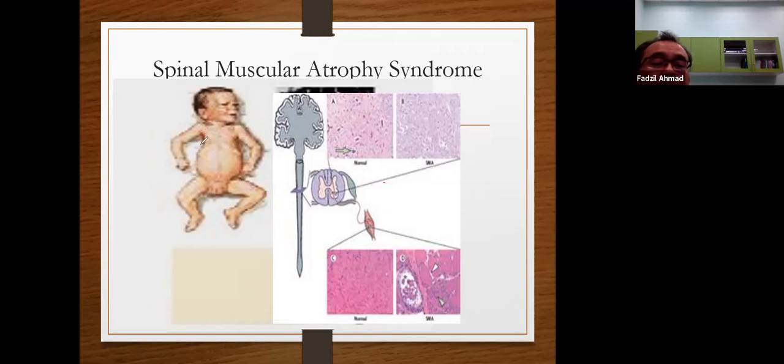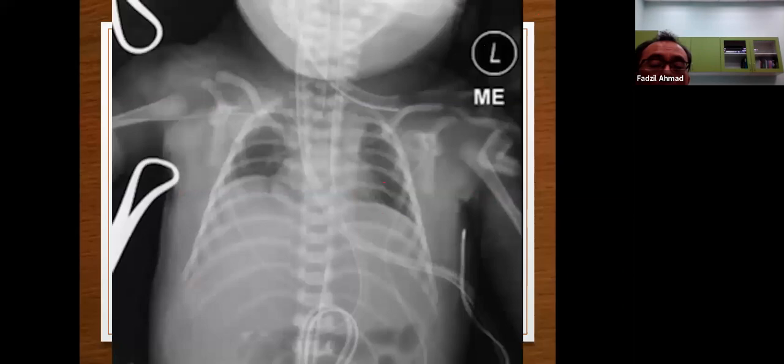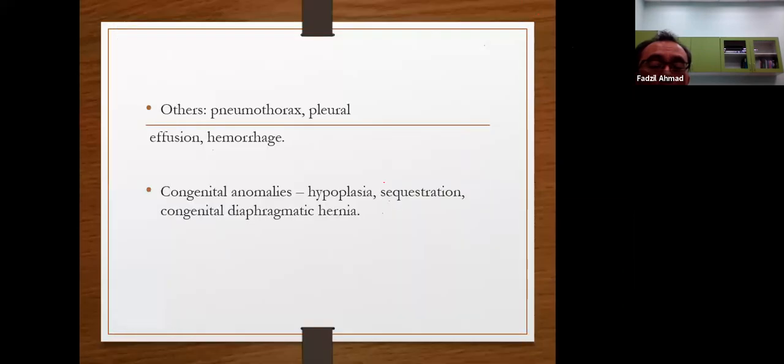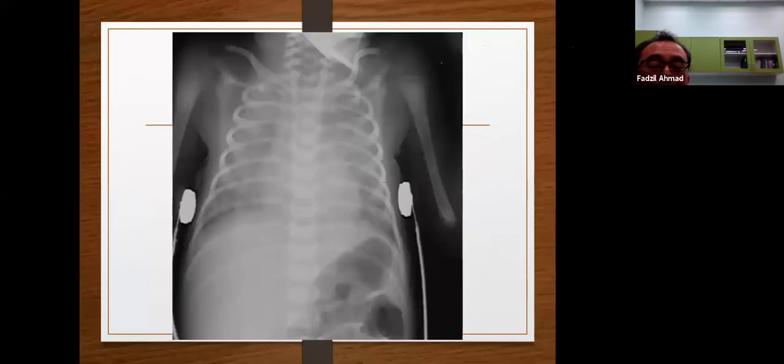Usually this is type 1, SMA type 1. There are many types of SMA. Type 1 is the one that you can see when the patient is a newborn. And the other types, I think we have discussed previously.